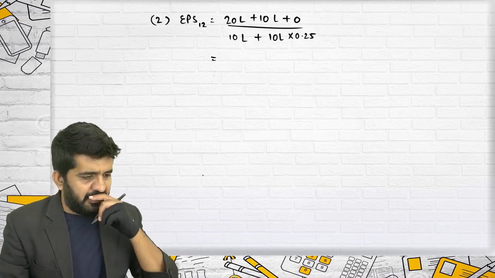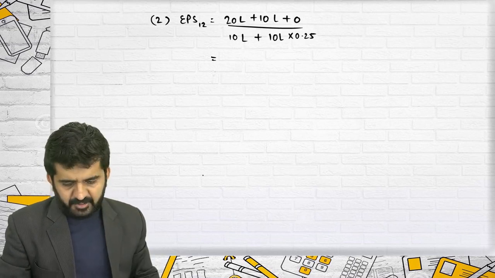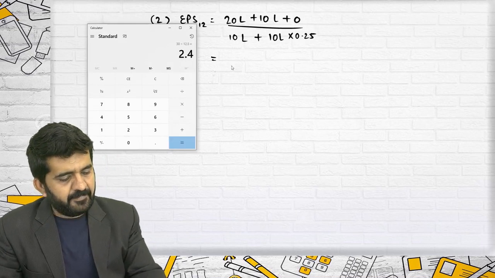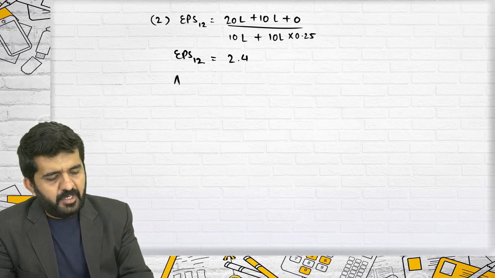This is 30 divided by 12 lakh 50,000. It is 2.4, which is EPS 1, 2.